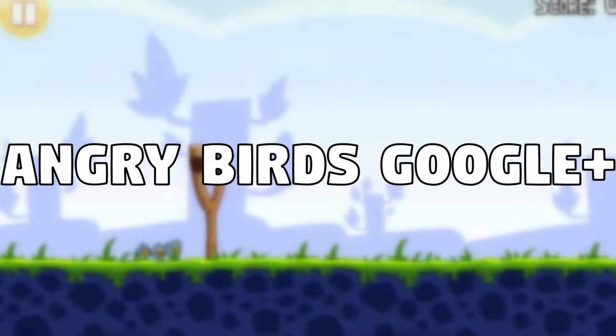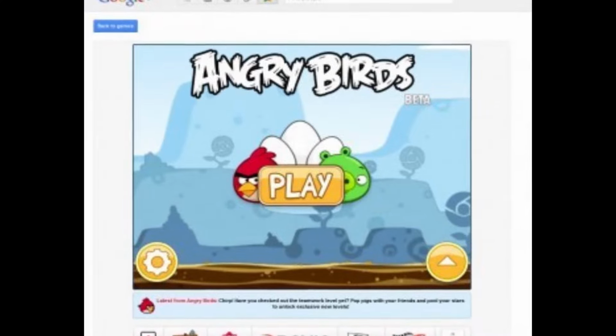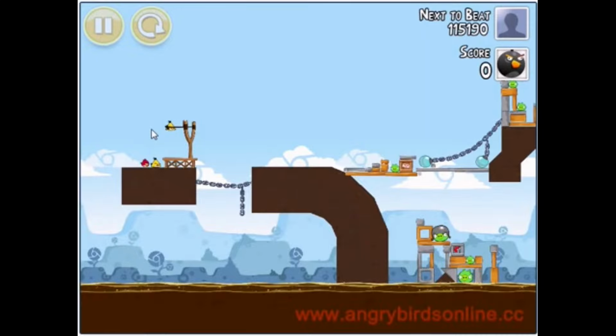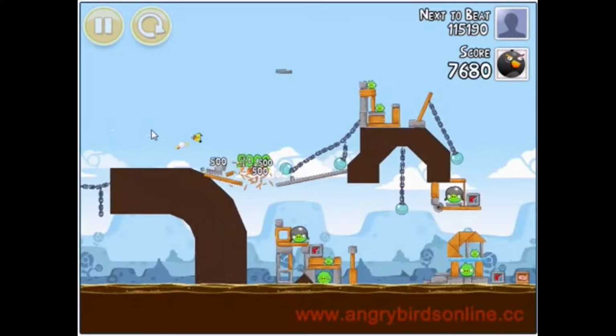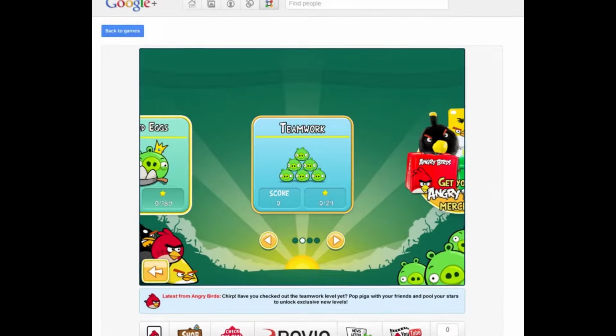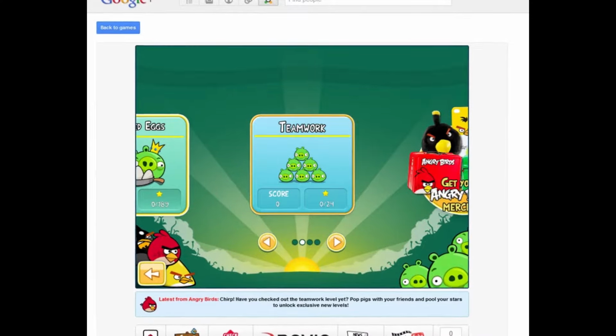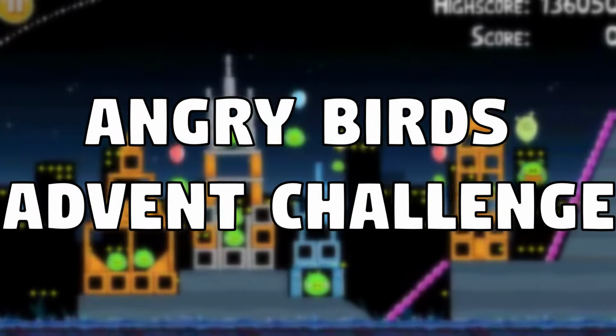Angry Birds Google+. Angry Birds Google+ was a version of Angry Birds that was available on Google+ games. This version was very similar to Angry Birds Chrome, but there was a special episode named Teamwork, in which levels would be unlocked by the amount of friends you had added, and also the amount of stars your friends had in the game. Google Plus games shut down on June 30th, 2013, thus leaving Angry Birds Google Plus unavailable to play.